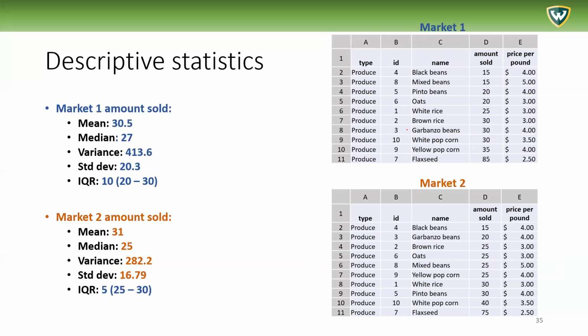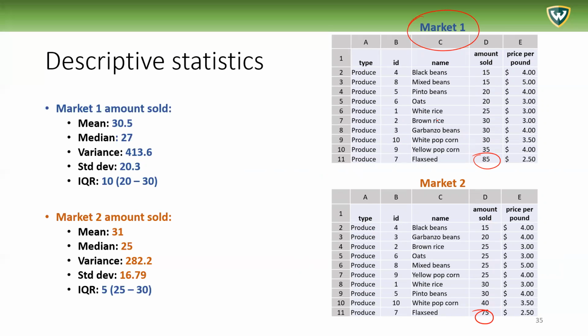We're seeing a few extreme values, certainly in market one, with this 85 over here. And a little bit in market two as well, we have another extreme value here, but it's less extreme than in market one.